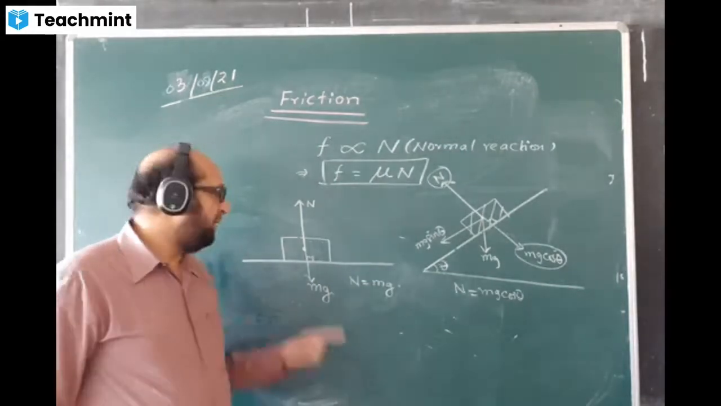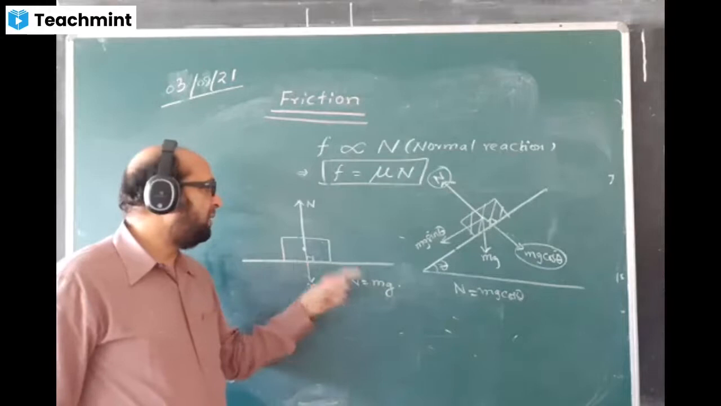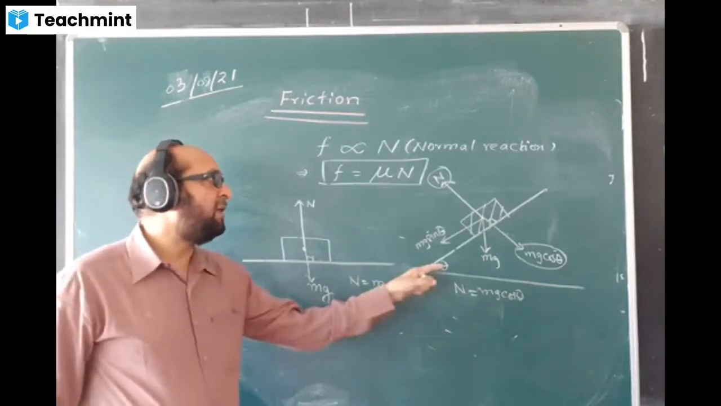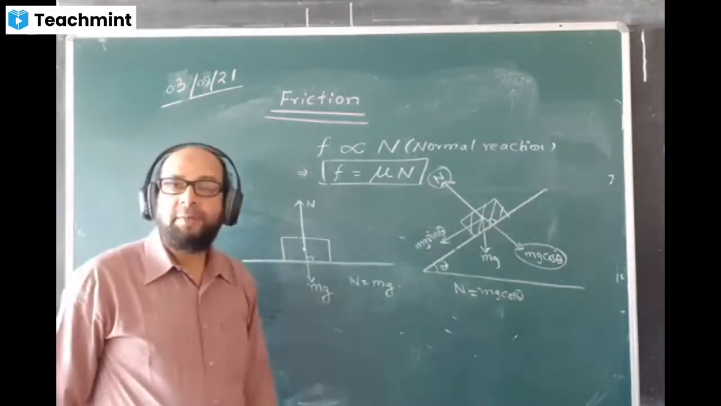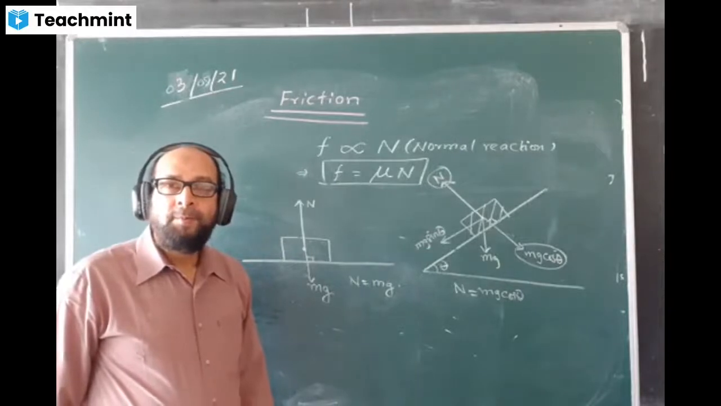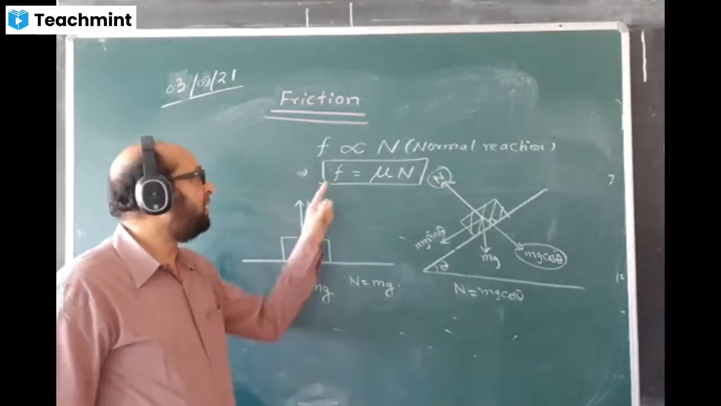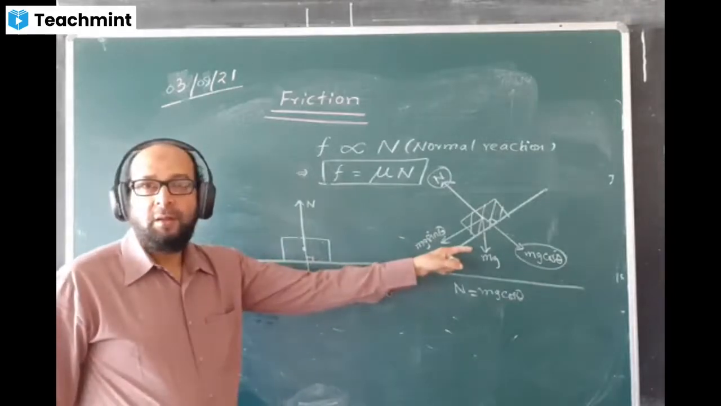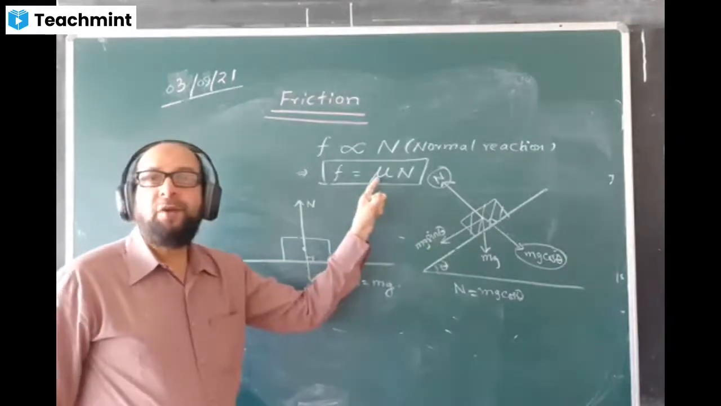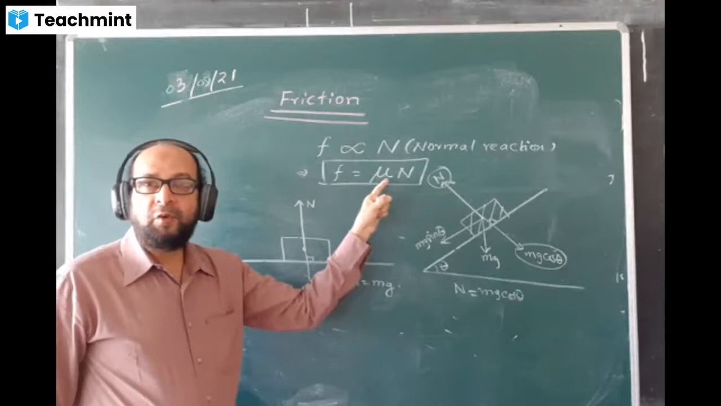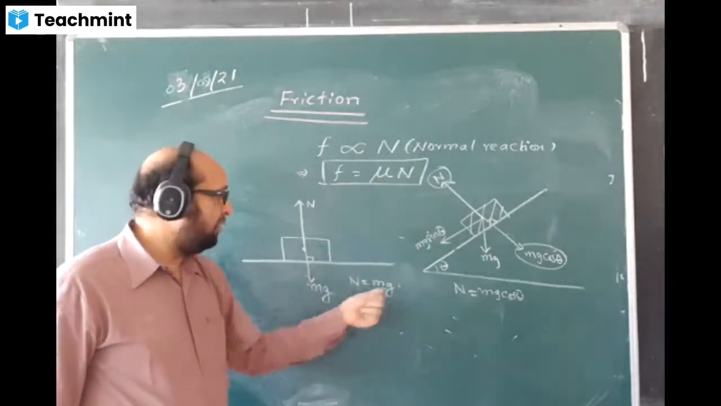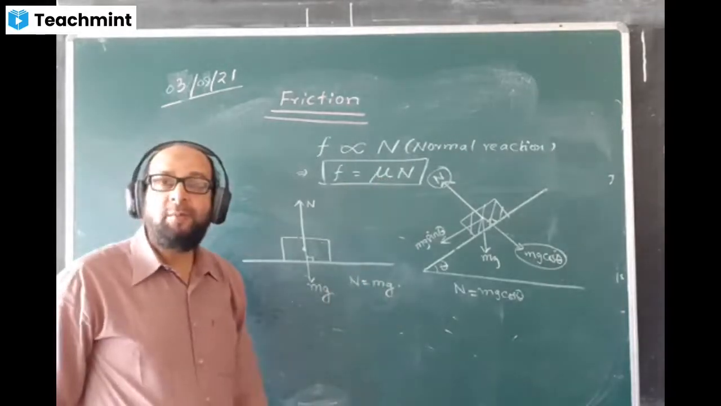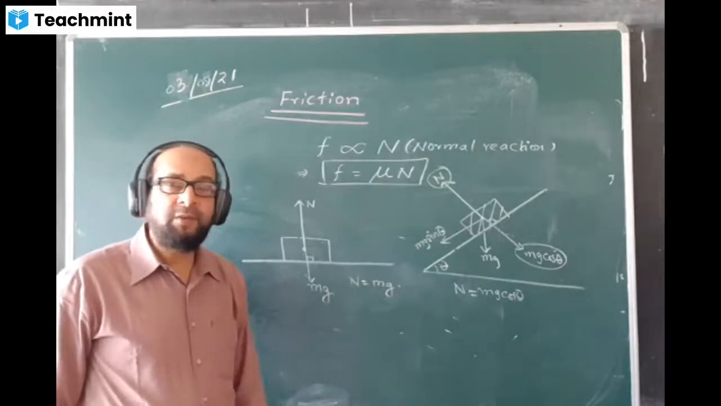Normal reaction on a horizontal surface is equal to mg, and on an inclined surface, N will be equal to mg cos theta. Once we know the normal reaction, we can calculate the friction offered by this surface. The value of mu will be given in the question. That value multiplied by the value of N gives you the friction value. You will come to know how much friction that surface gives.